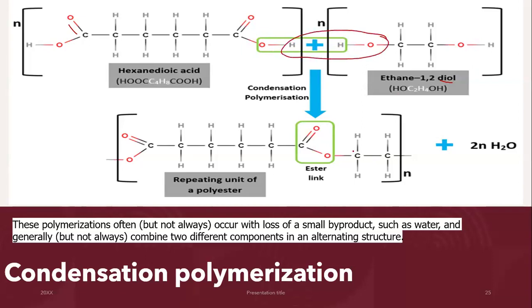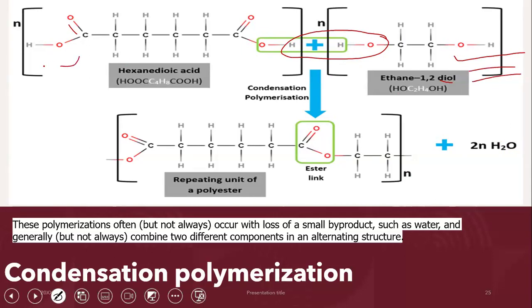An ester link will form and a molecule of water will be given. Now, this is a simple esterification reaction. So what's all the fuss about? The fuss is that we have functional groups on both sides. So this molecule can make a bond with the carboxylic acid on this side, and this carboxylic acid can make another bond with the alcohol on this side.